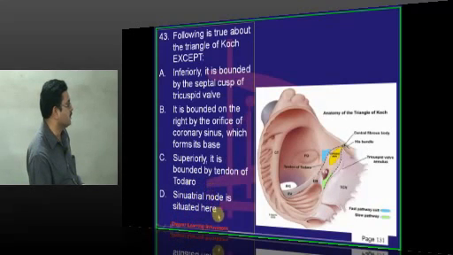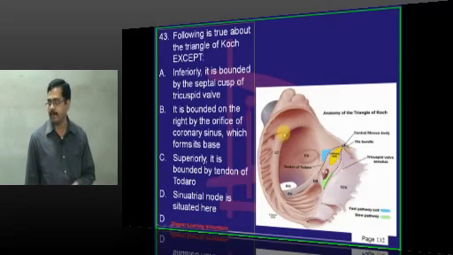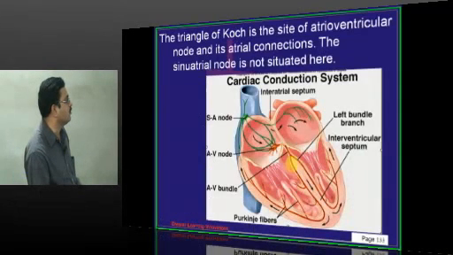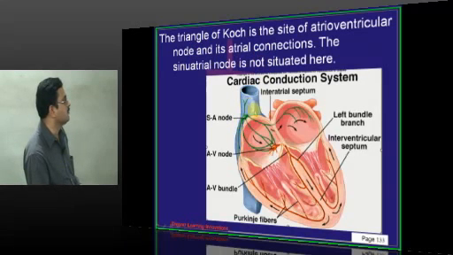The sinoatrial node is not situated here. The node situated here is the AV node. Where is the sinoatrial node present? Close to the opening of the superior vena cava, at the upper end of the crista terminalis. The content of the triangle of Koch is the AV node. The triangle of Koch is related to the atrioventricular node and atrial connections. The sinoatrial node is situated just below the opening of the superior vena cava, in the right wall of the right atrium, along the right margin, at the commencement of the crista terminalis.